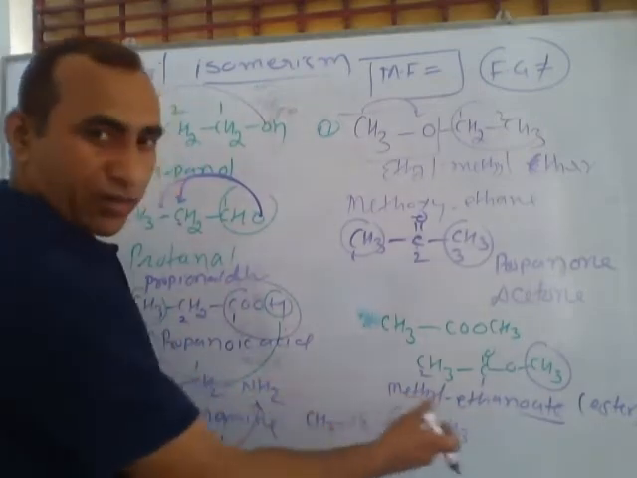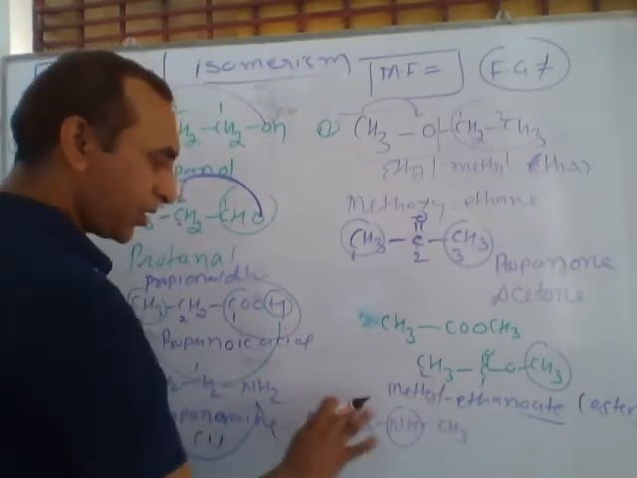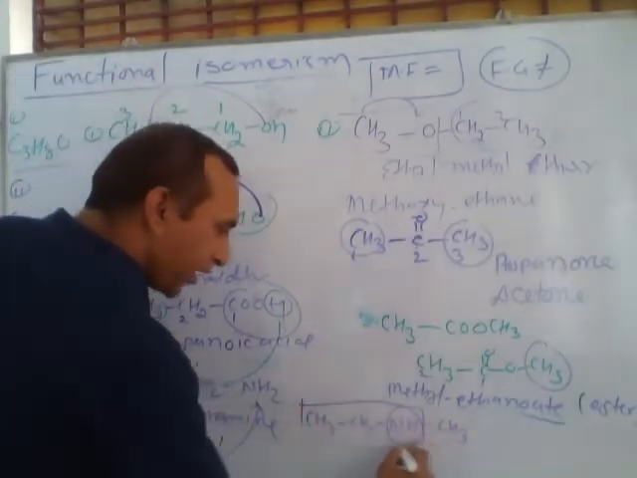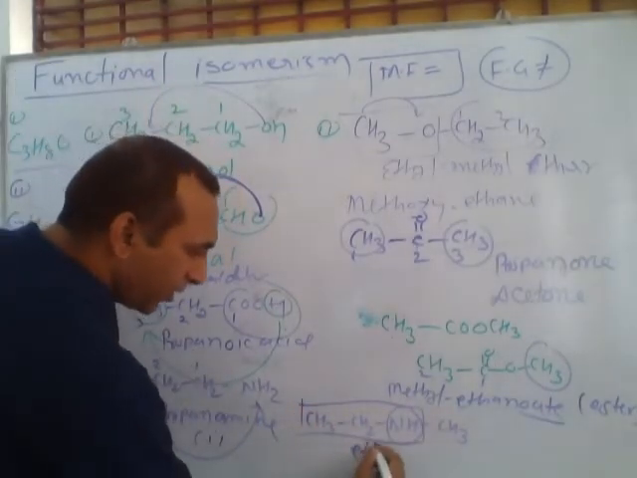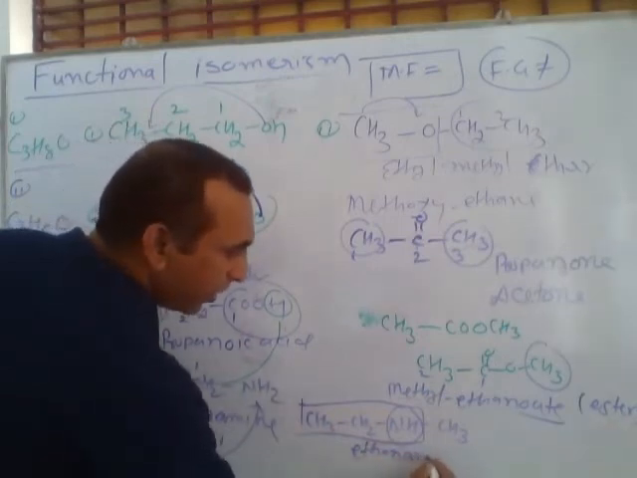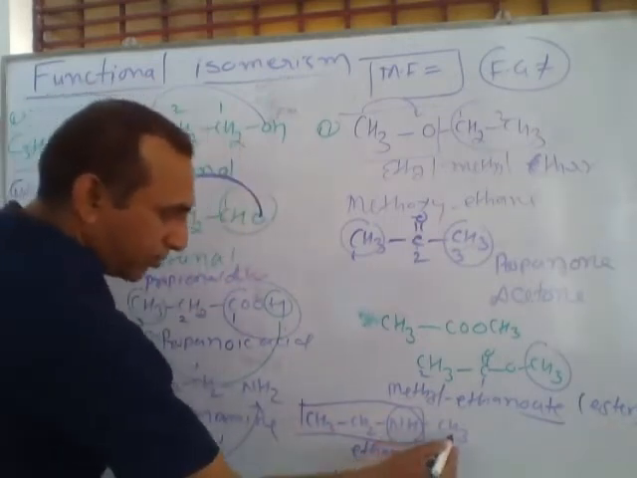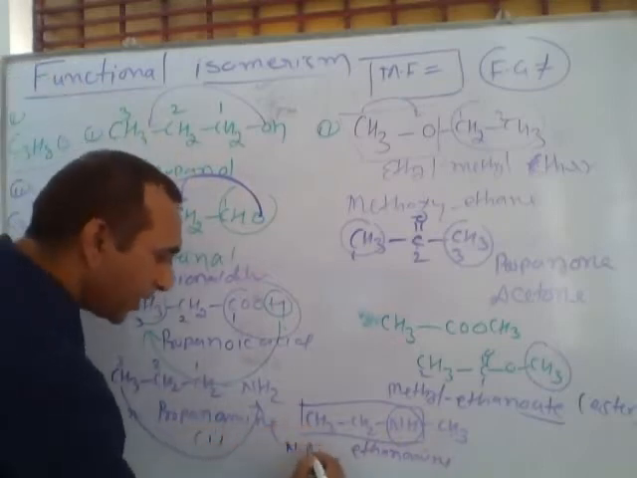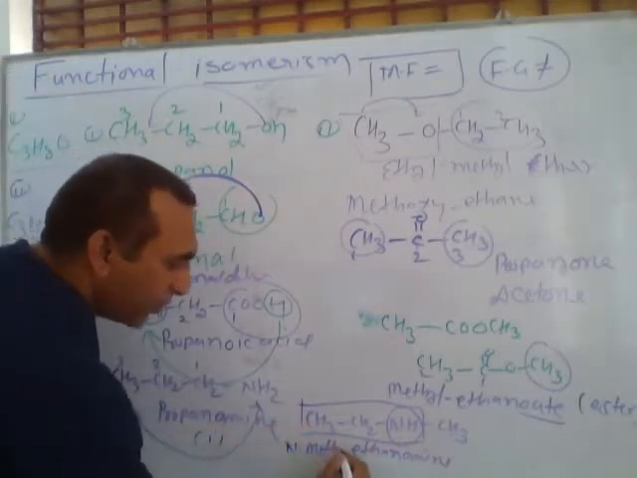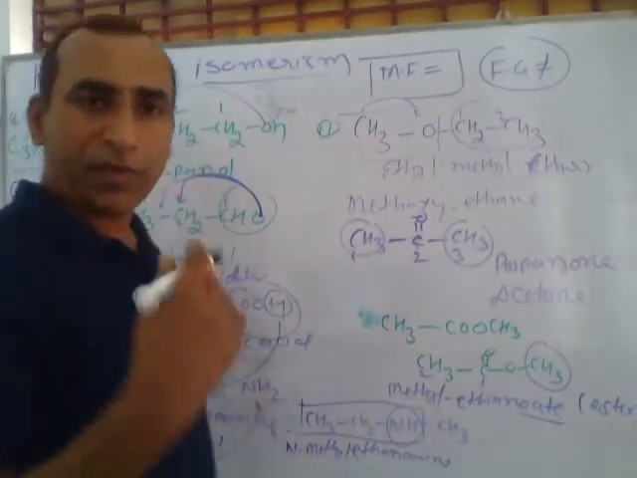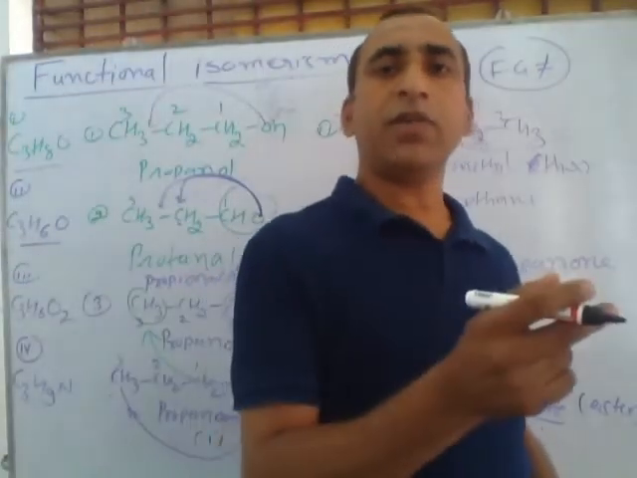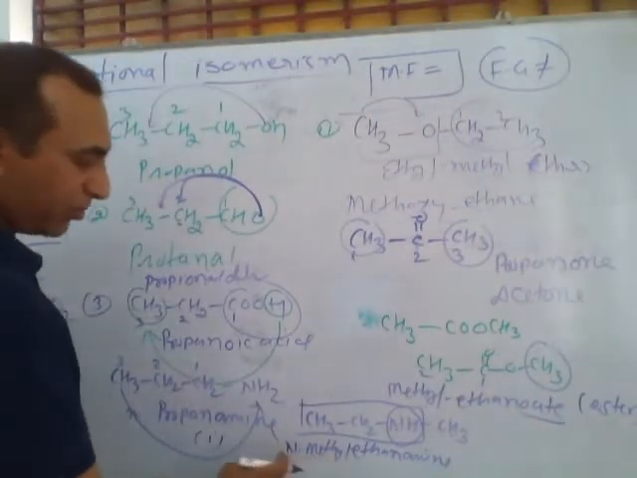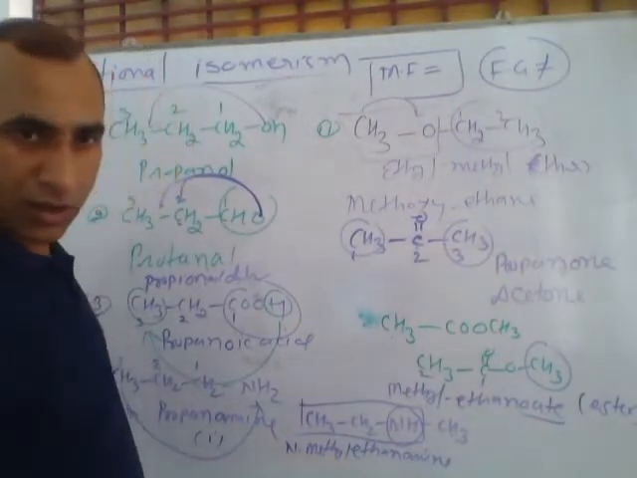If we want to write a name for this compound, how can we write it? Actually, a two-carbon chain is connected with amine. So this is called ethane amine. In ethane amine, this methyl group is connected with nitrogen. So we write N-methyl. N-methyl means the methyl which we are writing as a prefix is connected with nitrogen. So this N indicates the connection of the methyl group with nitrogen in ethane amine.